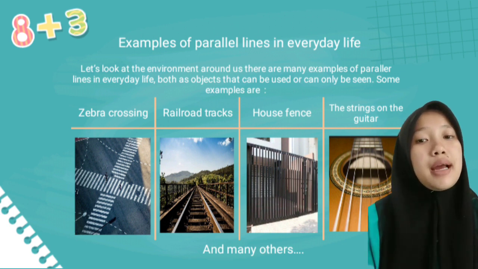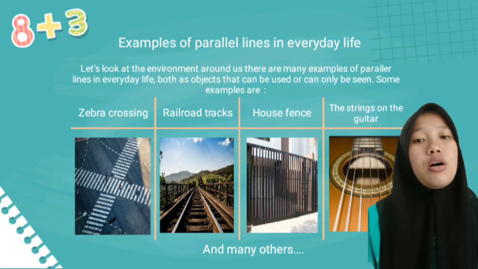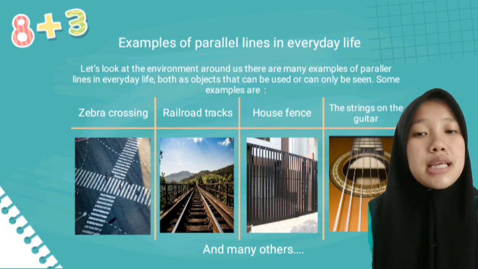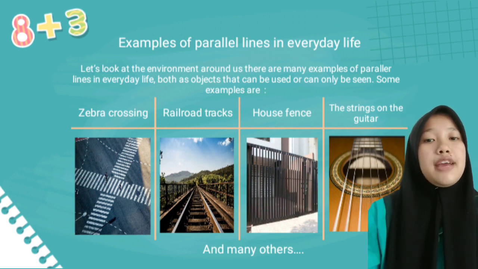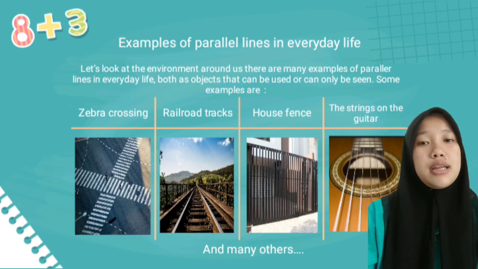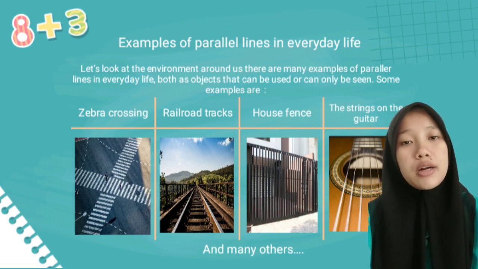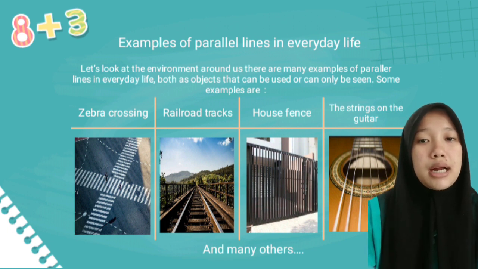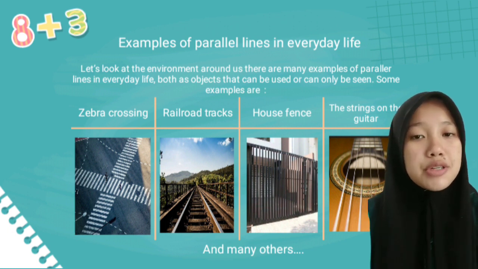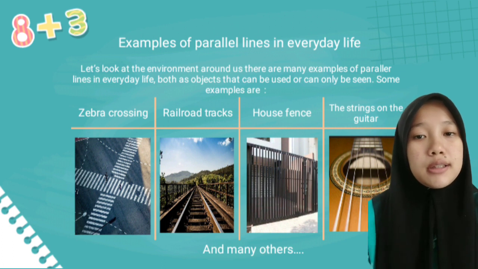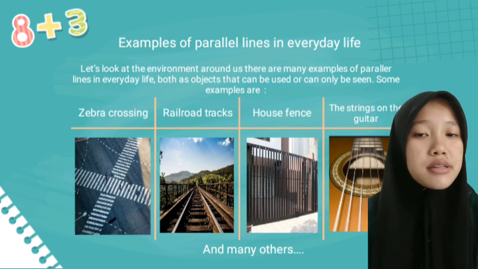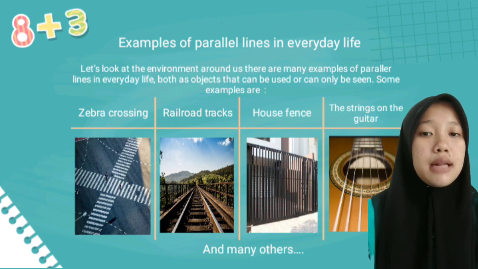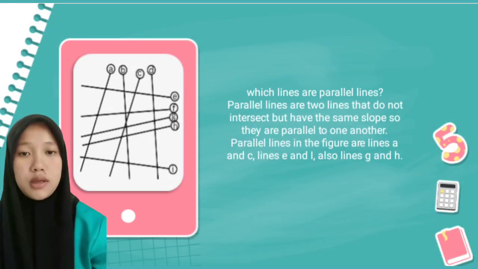There are many examples of parallel lines in everyday life, both as objects that can be touched or can only be seen. Some examples are zebra crossings, railroad tracks, the equator's latitude lines, and many others.